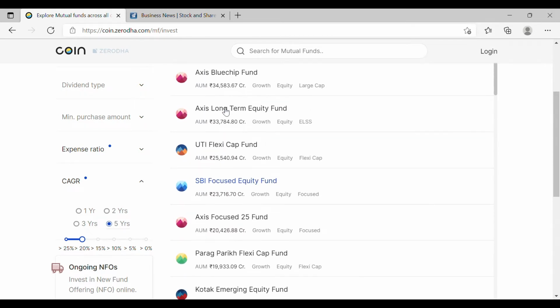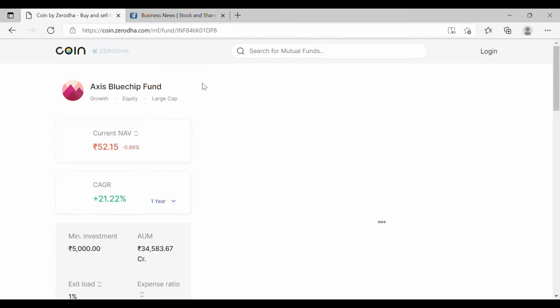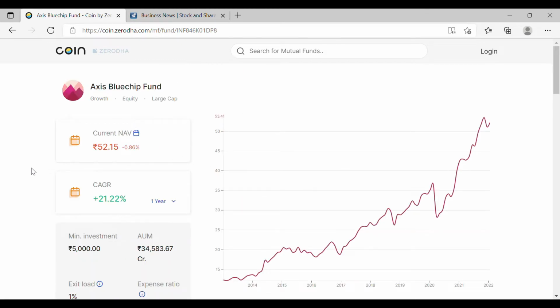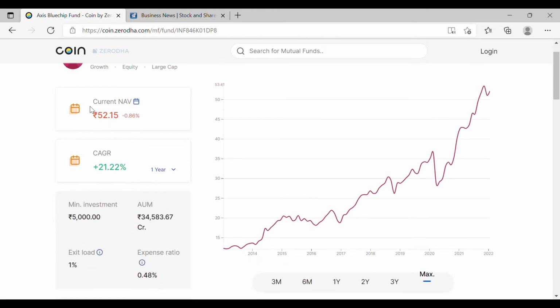You can select one of these. Let's select Axis Blue Chip Fund itself. Once you go through this, there is a much more detailed understanding of the fund. There is the current NAV of this fund, and this negative is because today, when I'm shooting this video, that is 21st Jan 2022, the markets have fallen by some points. And similarly for CAGR, you can see what was the rate of return that you could have expected by investing, and for 5 years also it has given you a 21% increase, which is quite good.